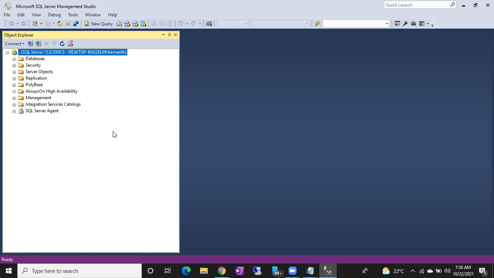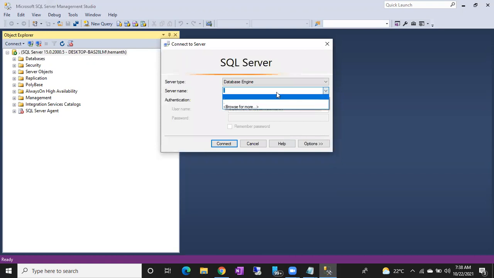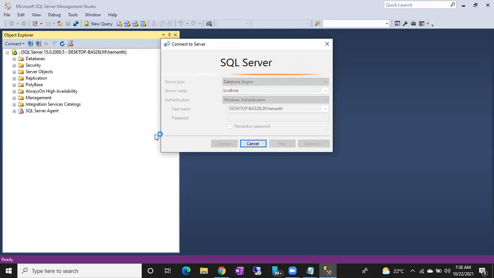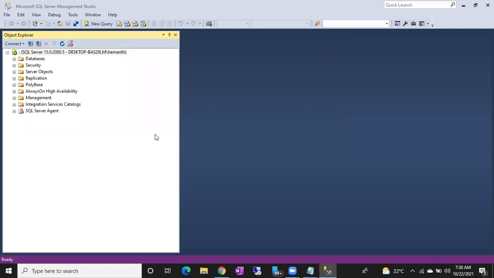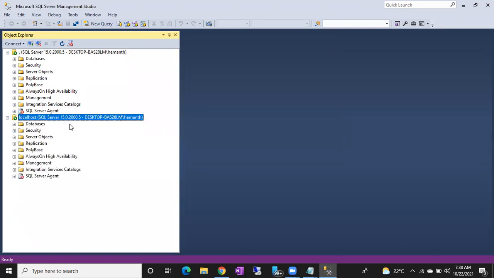You can see the server name is dot. I'll tell you what this dot is. Dot means computer name actually. So let me connect to a different name, or else let me connect to localhost. I'll explain that. The server name is there, but instead of giving the computer name, I can give dot also. That's why I gave dot like this.